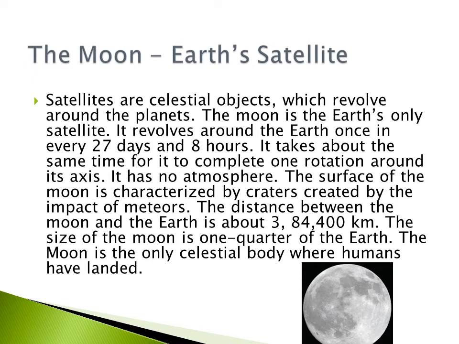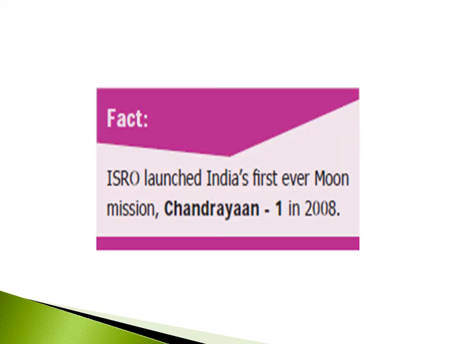The distance between the Moon and the Earth is about 384,400 km. The size of the Moon is 1/4 of the Earth. The Moon is the only celestial body where humans have landed. Fact: ISRO launched India's first ever moon mission, Chandrayaan-1, in 2008.